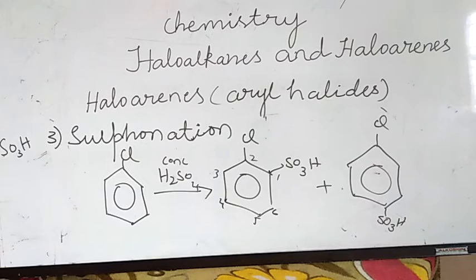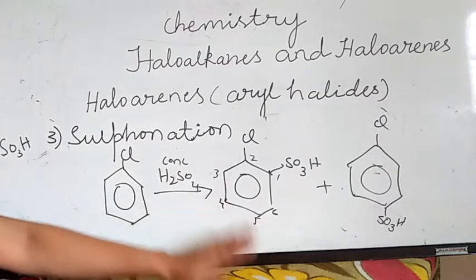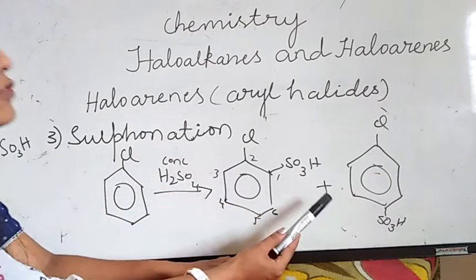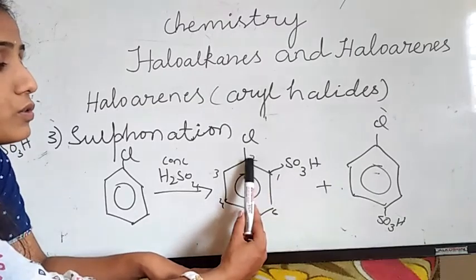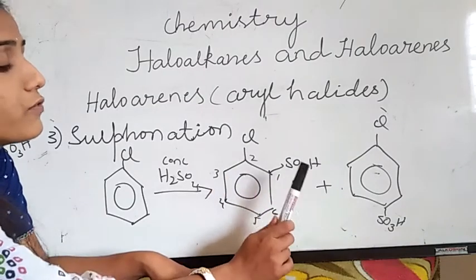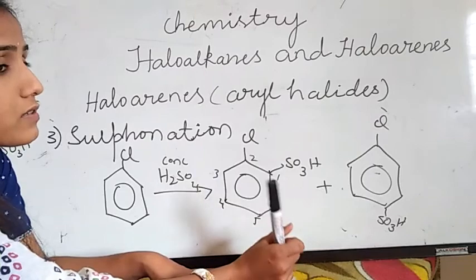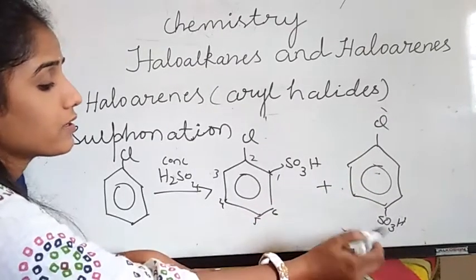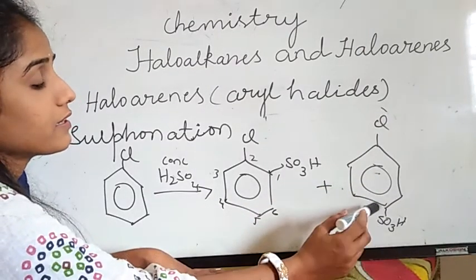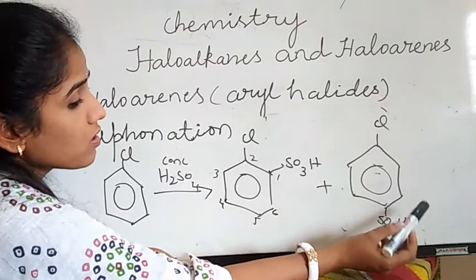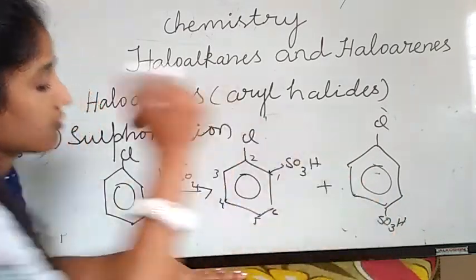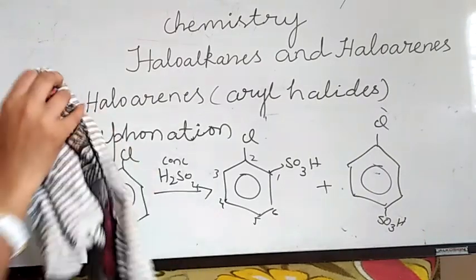This is about sulfonation. You should practice, and for each and every reaction you should write the reactant name and product name because you are familiar with it, right? This is chlorobenzene. I am telling you again, you have to give preference to the SO3H group. So 2-chlorobenzene sulfonic acid: this is the ortho product, the minor. This is the para product, write it as the major. Then write the name, 4-chlorobenzene sulfonic acid. This is about your sulfonation.